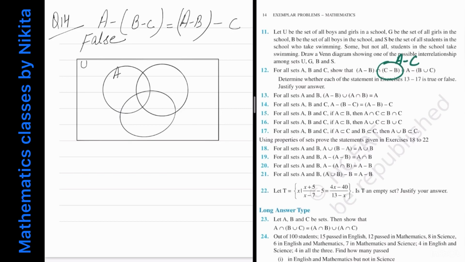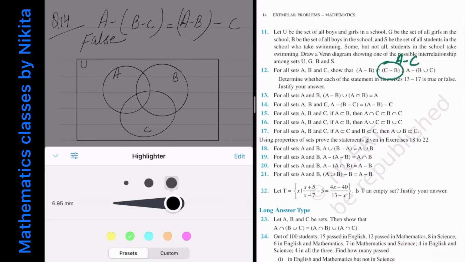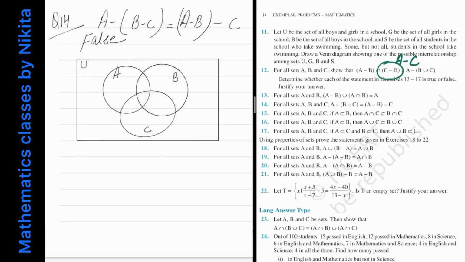So this is A, this is B and this is your C. Now first of all, what is B minus C? Now B minus C is all the elements in B which are not there in C. Okay, so B minus C will be this. So just write that this green portion is B minus C.